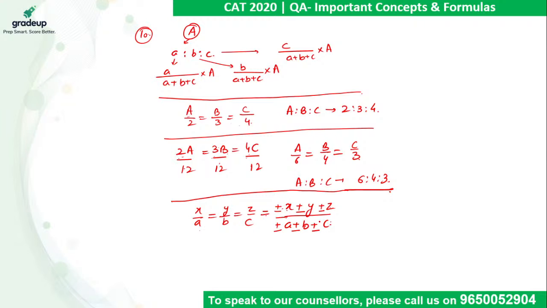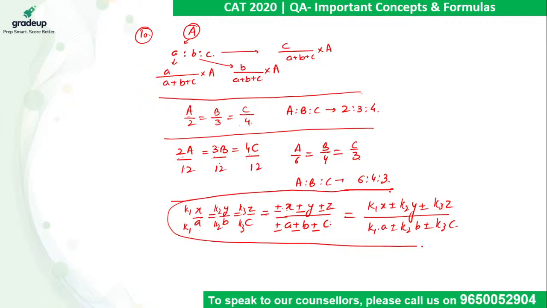On the other side, we can also multiply numerator and denominator by some value like k1 here, k2 here, and k3 here. And we can say this is equivalent to k1x plus minus k2y plus minus k3z upon k1 into a plus minus k2 into b plus minus k3 into c. This is a very important part. It makes our job very easy. So I'm going to take an example on the same.